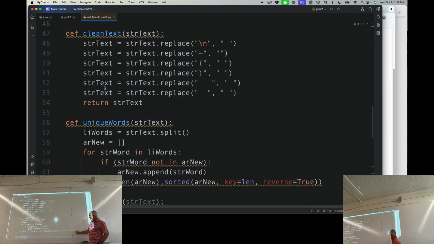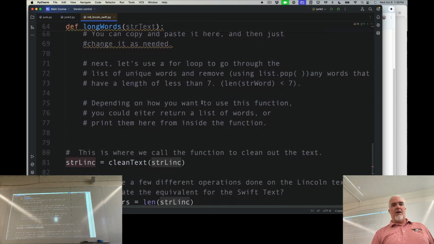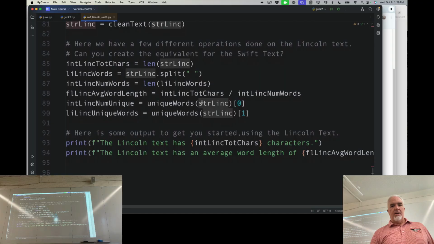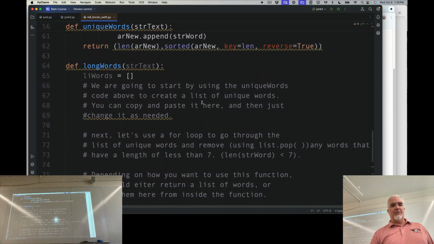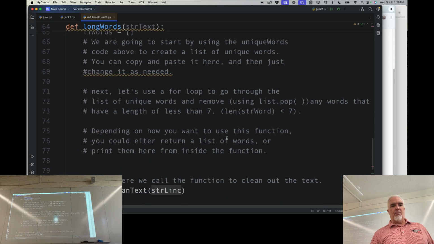That tuple contains a length, so how many unique words there are, and a sorted list of strings in that text, sorted by the length of the word. And here are some extra instructions and a challenge to create additional functions that work on this.